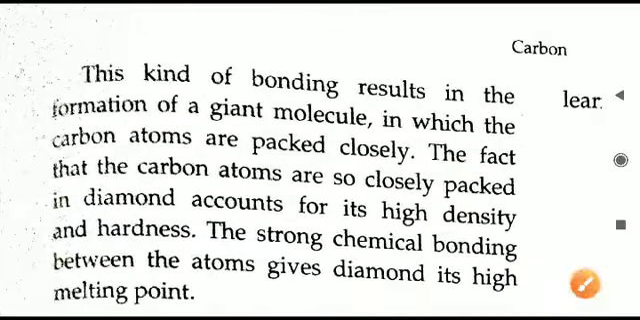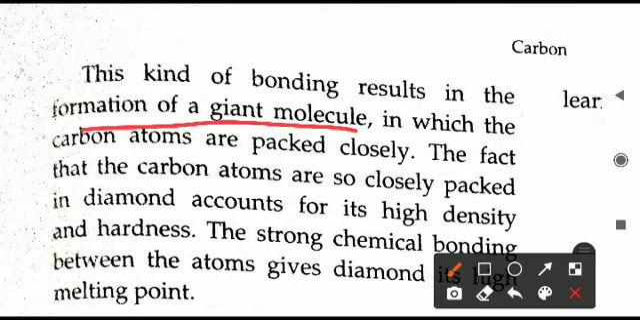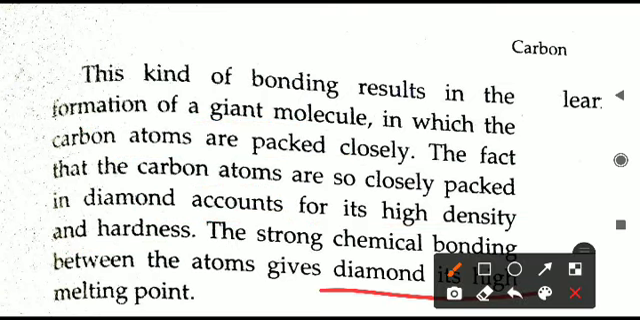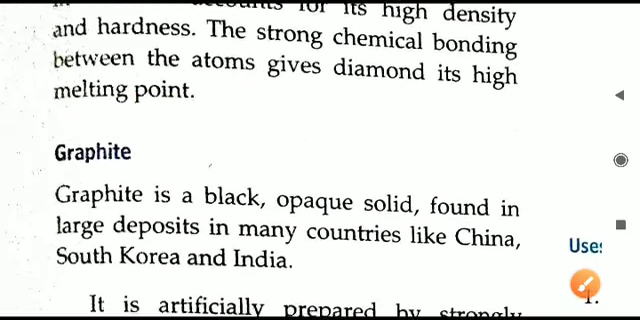Because of this kind of bonding, a giant molecule is formed, and all the carbon atoms are packed very closely. Because of this close packing, the diamond has high density, and that is why it becomes very hard, making it the hardest natural substance known. The strong bonding also allows the diamond to have a very high melting point.